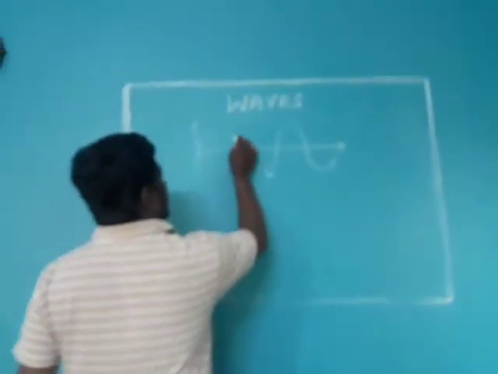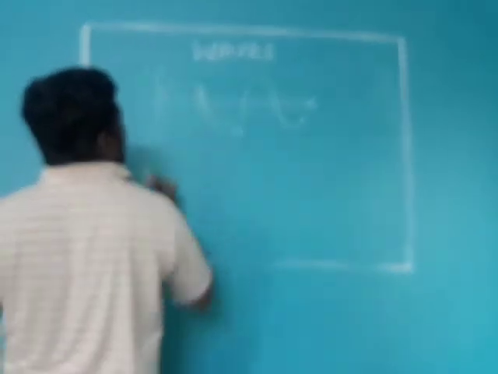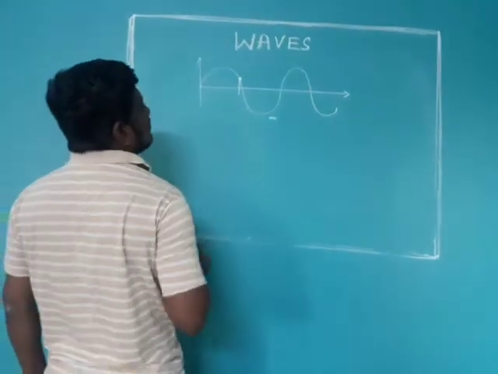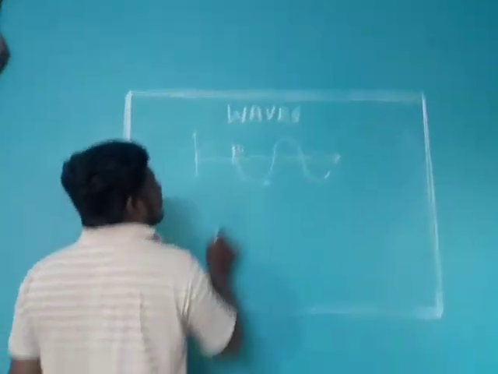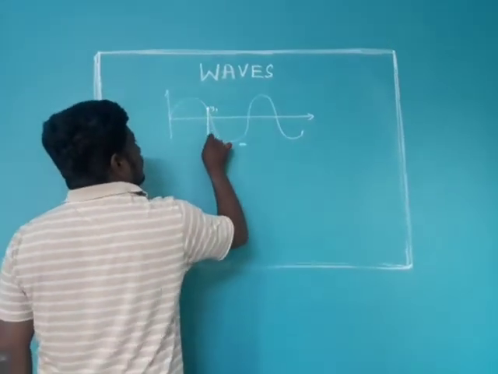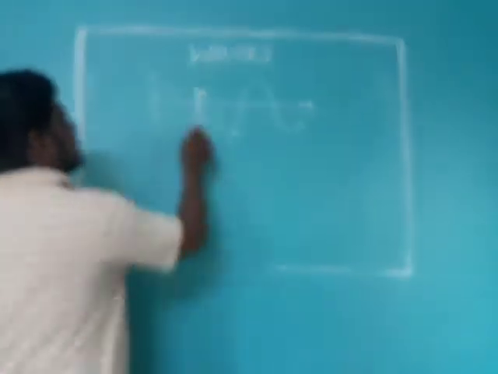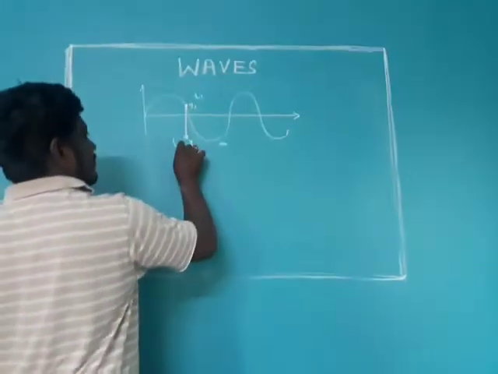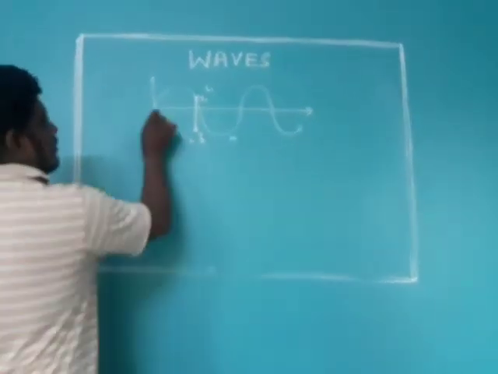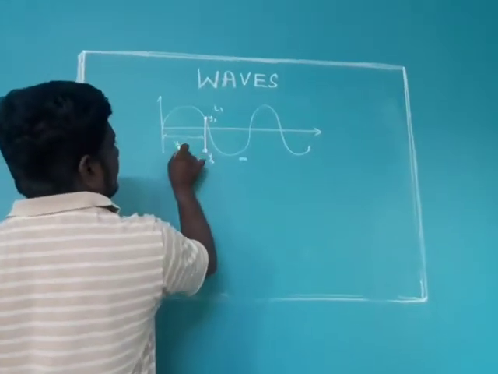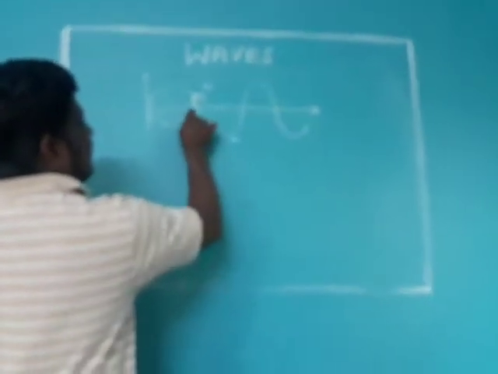This is the x value. The particle is at y1 distance. This particle is coming to this position at point 2. This is at t1, this is at t2. Observe here, this x value is fixed, x is constant.